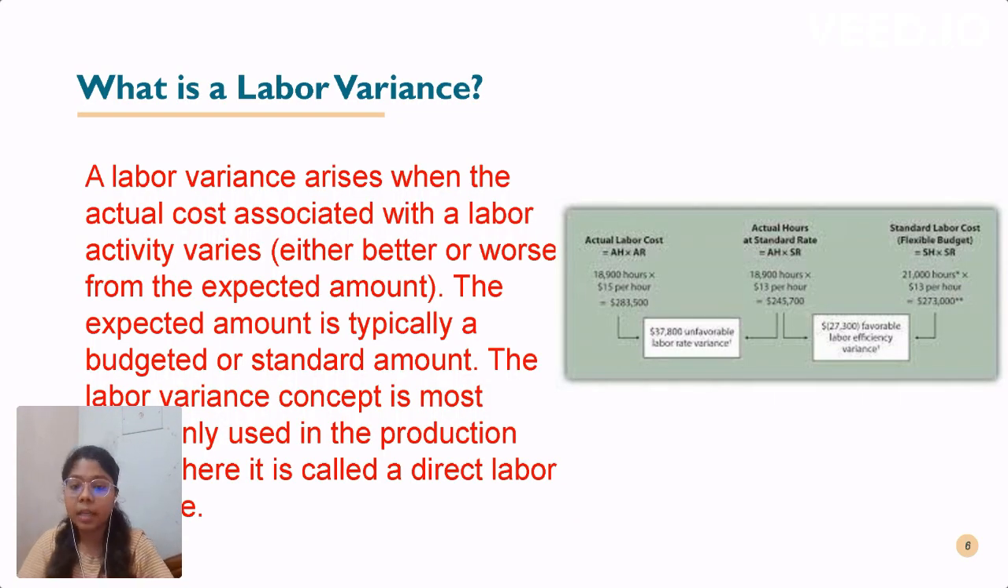A labor variance arises when the actual cost associated with the labor activity varies. It can either be better or worse. The expected amount is typically a budget or standard amount. The variance concept is used in production for most of the materials. This labor variance can also be called as direct labor.